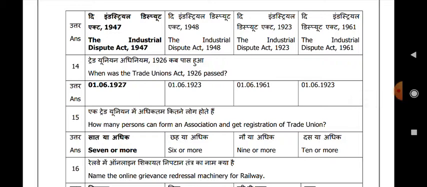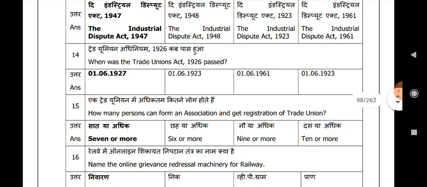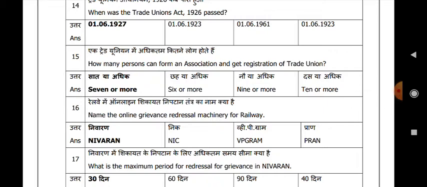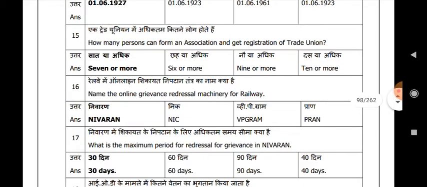When was the Trade Unions Act 1926 passed? 1st June 1927. How many persons can form an association and get registration of a trade union? 7 or more. Name the online grievance redressal machinery for railways. Nivaran. What is the maximum period for redressal of grievances in Nivaran? 30 days.